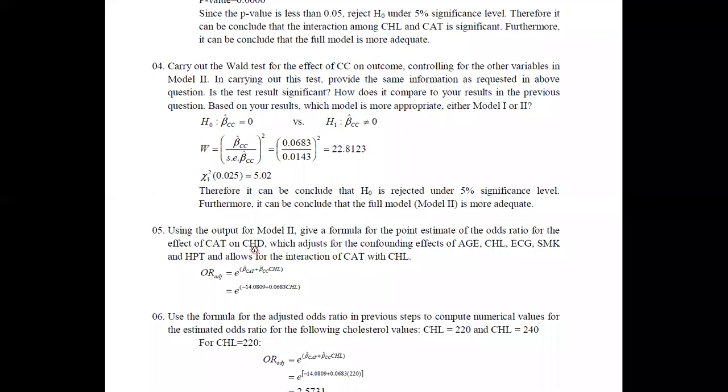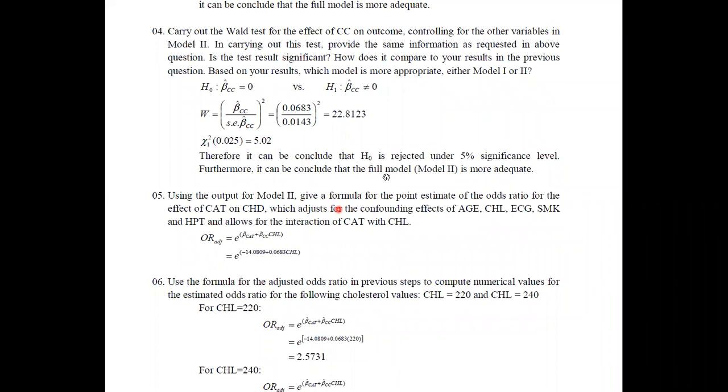In the fifth question, since we have already identified model 2 as the adequate model, we can use model 2 for the further calculations. Therefore, using the output for model 2, give a formula for the point estimate of the odds ratio for the effect of CAT on CHD with the adjustment of all the other variables. It says that the interaction of CAT with CHL has to be considered, even though the other variables are confounded. We are controlling for the effect of all the other variables.